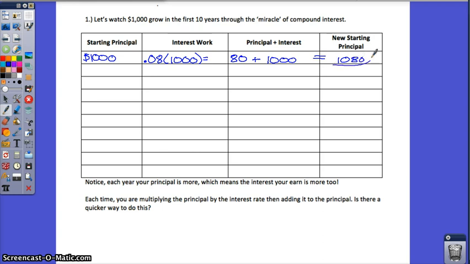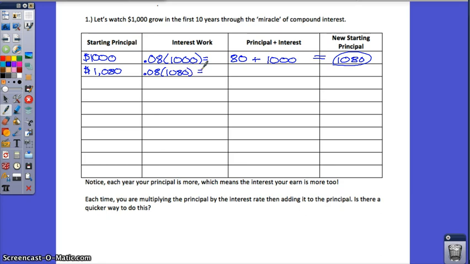So take this number here and take it all the way over to right here. That means the next year, instead of starting with just $1,000, you're starting with $1,080. Do it again. Find 8% of the $1,080. You can use your calculator here.